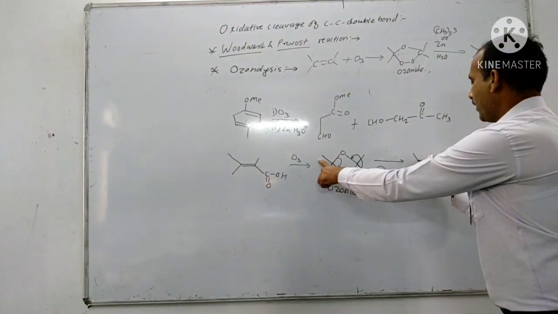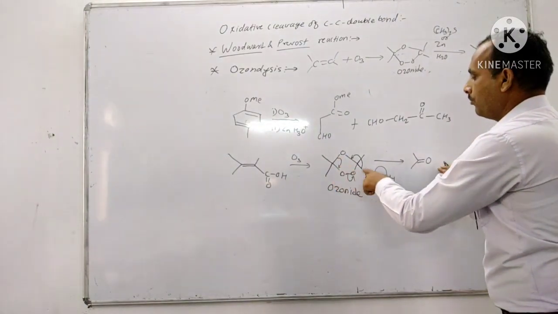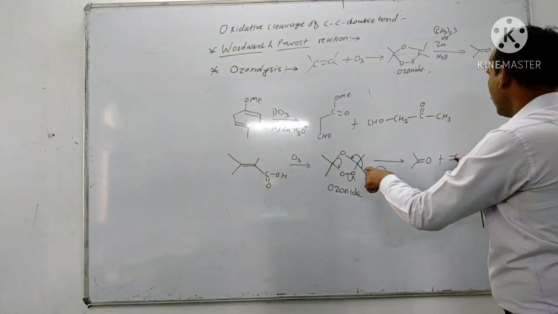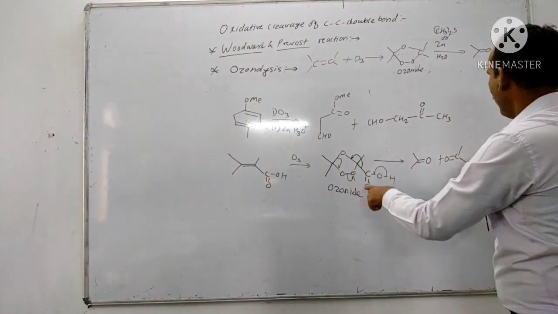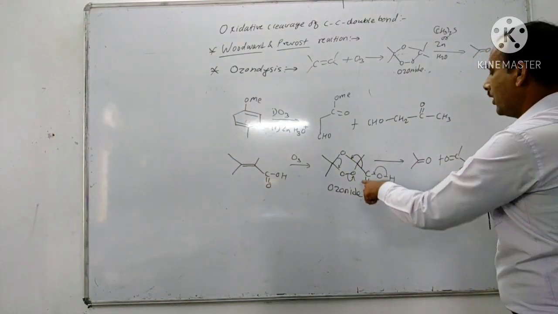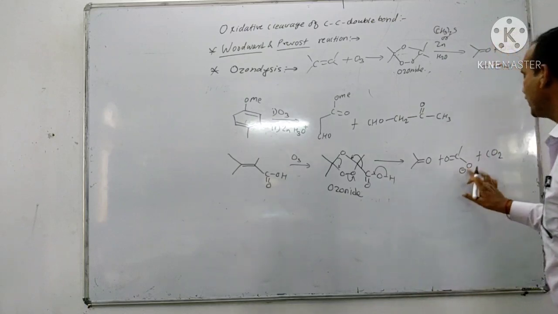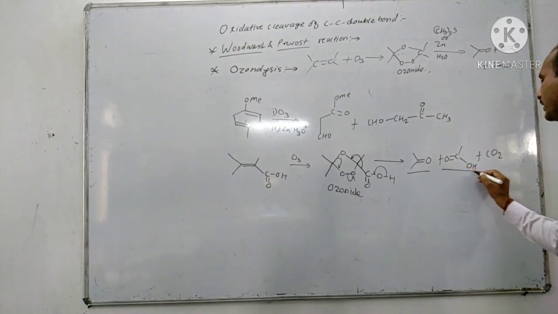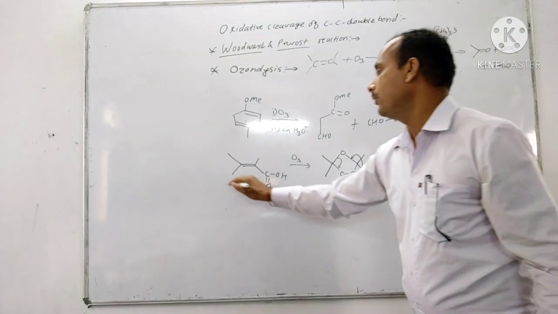Here there is formation of the carbonyl compound. Here there is formation of C double bond O and O minus plus CO2, and this H plus is taken by this minus, forming the OH. Means carbonyl acetic acid is formed and CO2 is lost in the presence of ozone for this reactant.